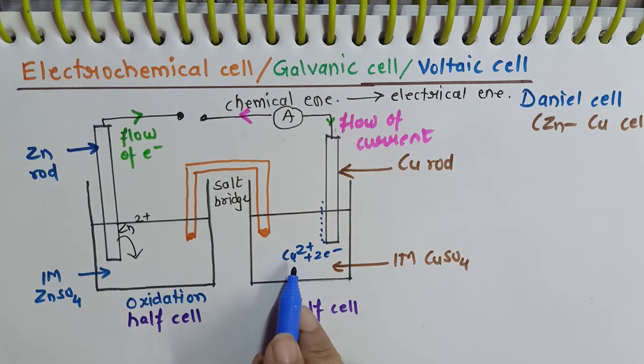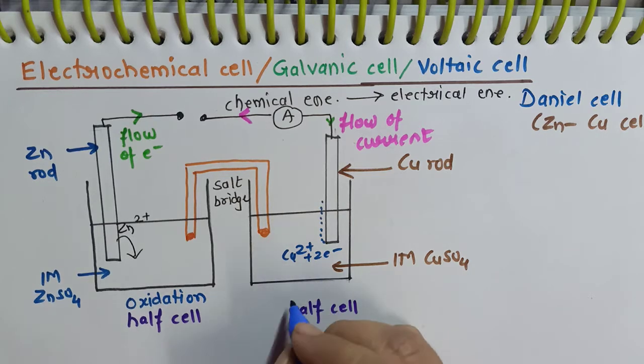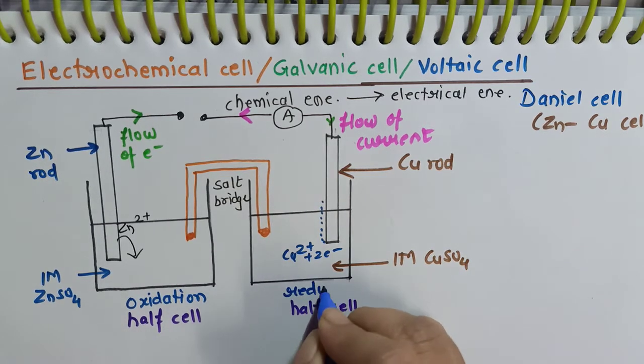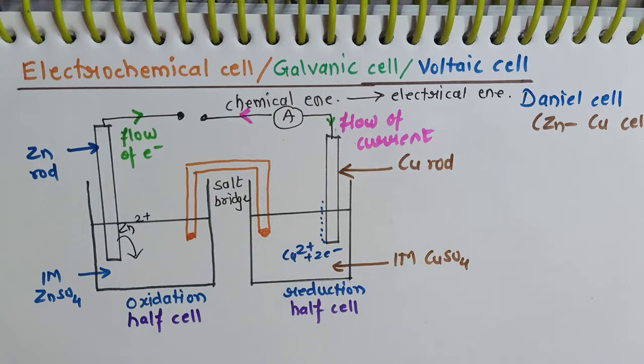Whereas copper here is accepting electrons, and from our 11th class knowledge we know the gain of electrons is reduction, the loss of electrons is oxidation. Since here there is a gain of electrons, it will be called the reduction half cell. So any electrochemical cell or galvanic cell is made up of two half cells, an oxidation half cell and a reduction half cell.